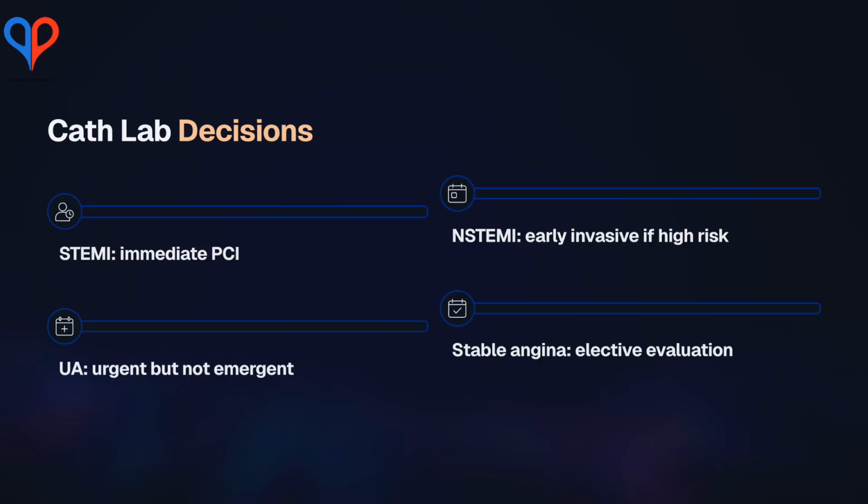STEMI requires immediate reperfusion. NSTEMI demands early invasive evaluation for high-risk patients. Unstable angina requires urgent but not emergent angiography. Stable angina is elective. This tiered urgency matches ischemic burden with the tempo of intervention.